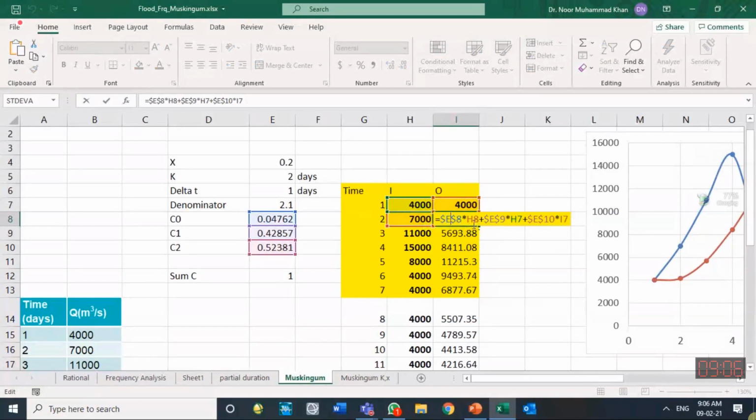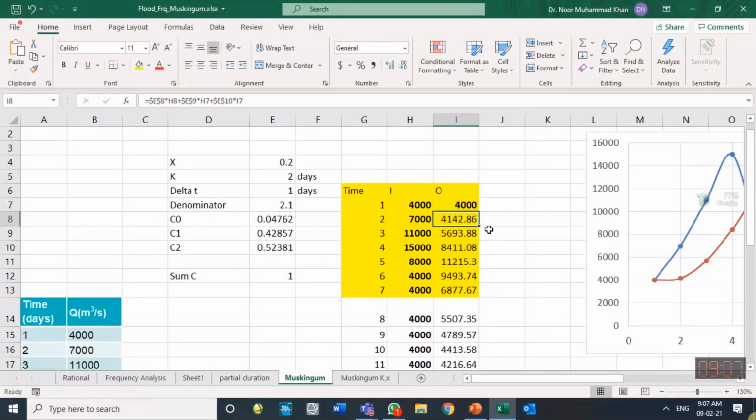H8 is being multiplied by E8. Where is E8? E8 is this one. So C0 is being multiplied with 7,000 and so on. So this simple calculation, and O2 has been calculated. So in that equation, this is O2.